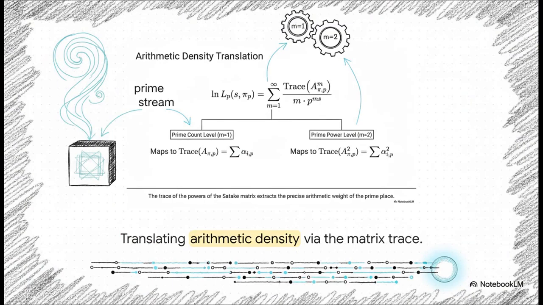And here is the exact translation of that arithmetic density. By taking the logarithmic derivative of the local L function, we reveal this amazing relationship. The arithmetic weight of the prime stream perfectly maps to the trace of the powers of this matrix. For example, at the prime count level, where m equals 1, it maps exactly to the trace of A. The math beautifully converts a discrete prime count into a matrix trace.